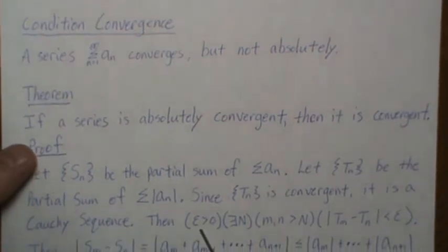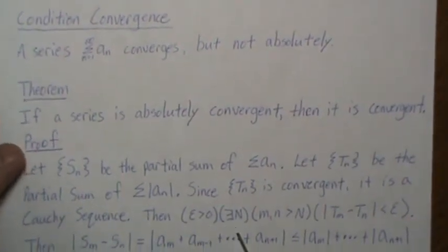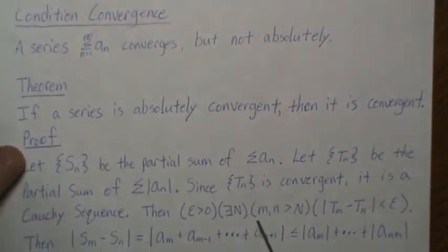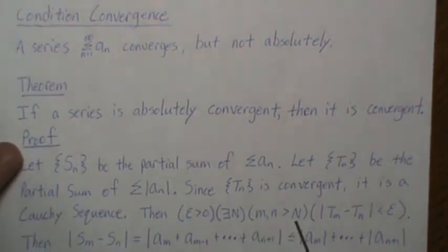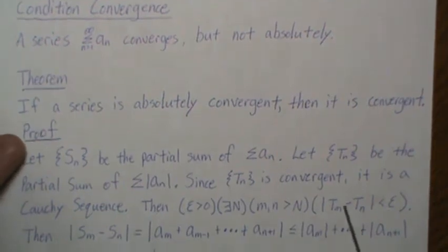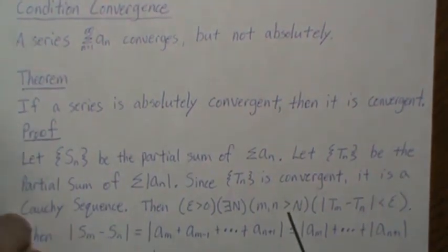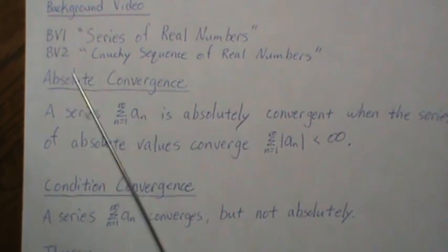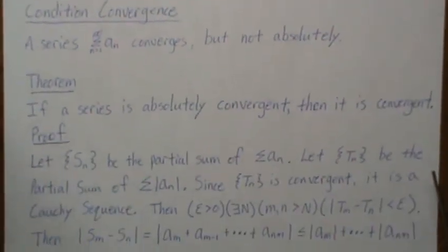Then that means, given an epsilon greater than 0, there exists an N such that when m and n are greater than that N, the difference between the two partial sums is less than epsilon. So that's the definition of absolute convergence. And you can go back to BV2 to look at Cauchy sequences.